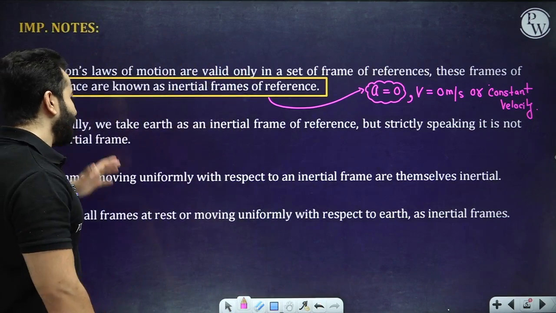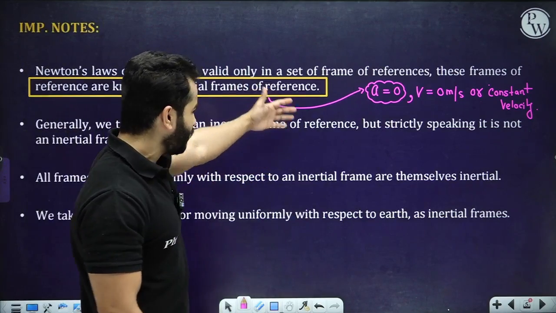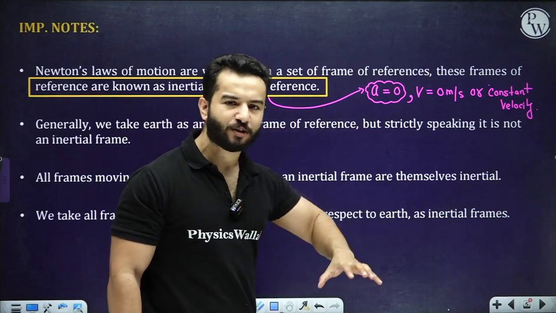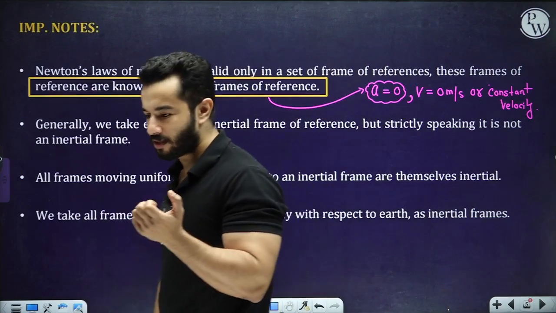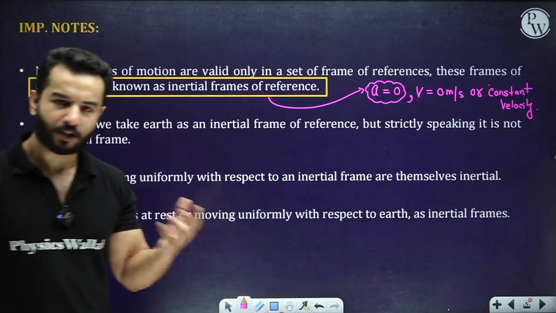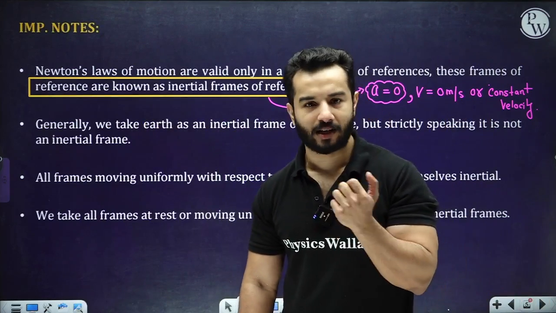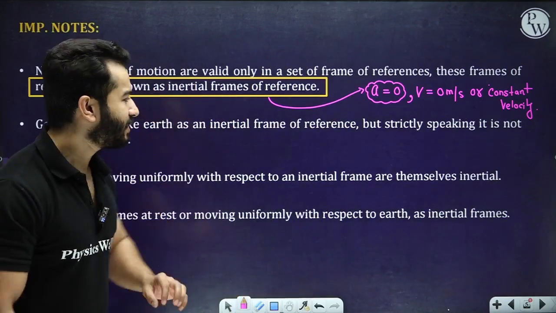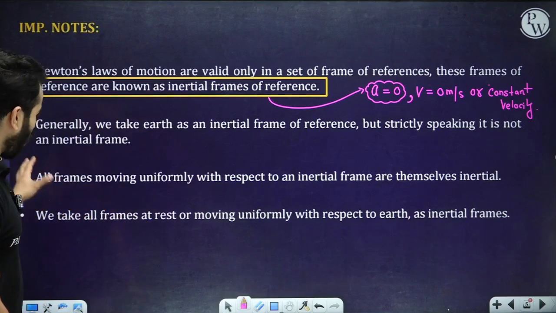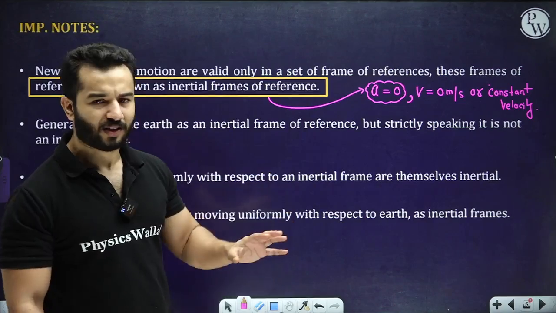The next point is that Earth is also an inertial frame. We take it as an inertial frame of reference, but strictly speaking, Earth is not inertial. We all know that Earth has acceleration. Of course, it is spinning around its axis, and it is revolving around the common center of mass of the solar system, somewhere near the Sun. So all frames moving uniformly with respect to an inertial frame are themselves inertial.